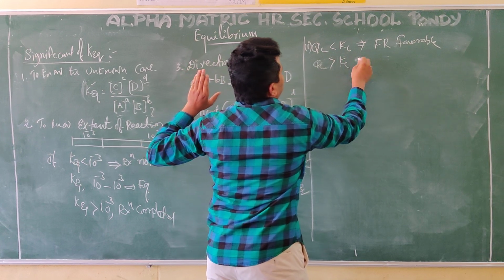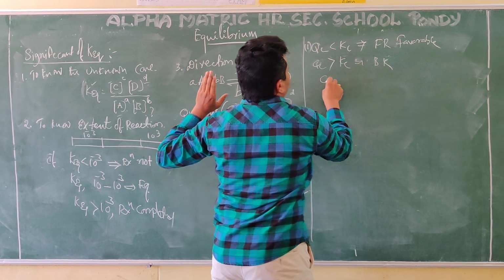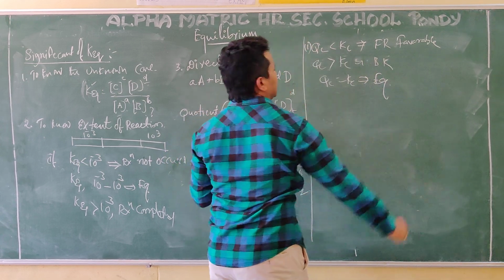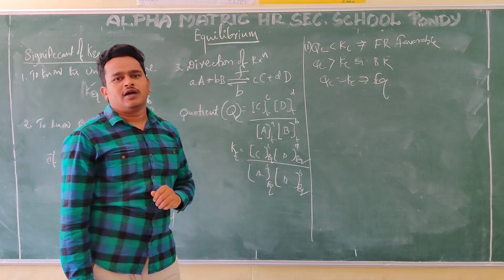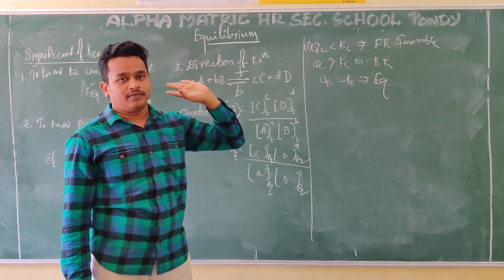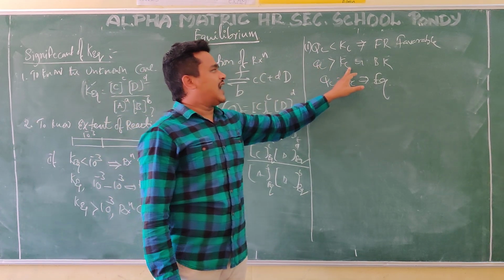QC less than KC means what? Forward reaction. QC is equal to KC means what is the meaning? System is at an equilibrium state. Once you understand this, it is simple. This also you can say, QC is greater than KC.